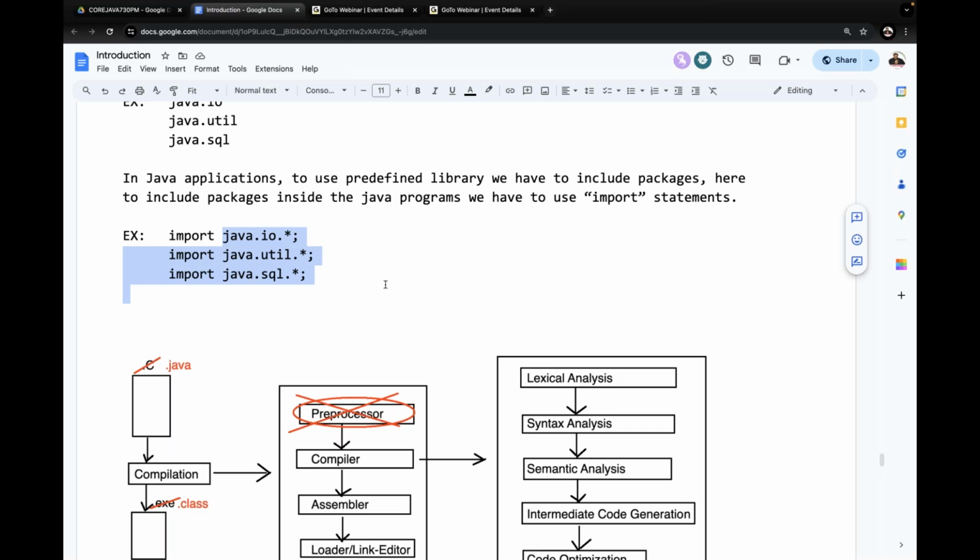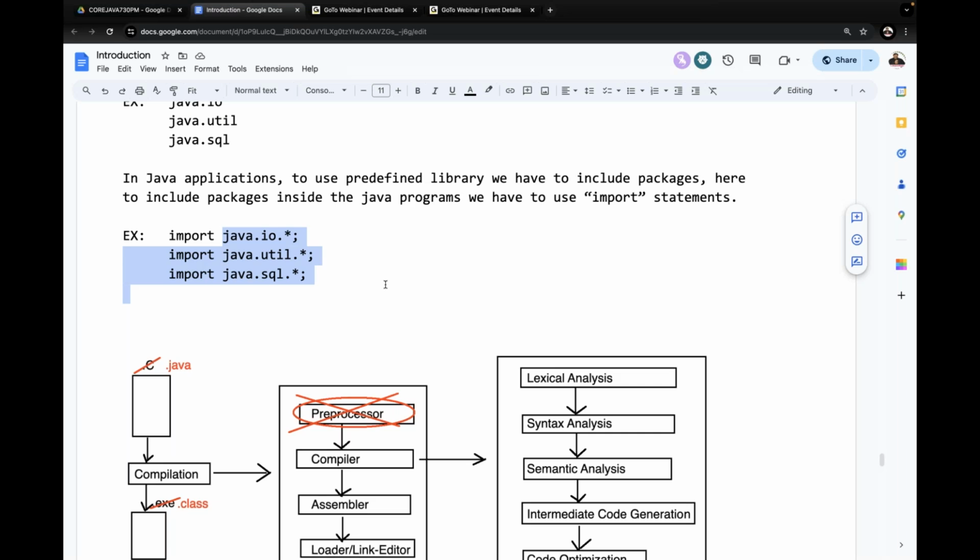In Java applications, when we execute the program, JVM will load the required classes and interfaces to the memory from the packages as per the requirement. Without any requirement, even JVM does not load any classes or interfaces to the memory. If it is required, then only it will load that class or interface to the memory. So in Java, predefined library will be loaded at what time here? Runtime of the application, not at compilation time.